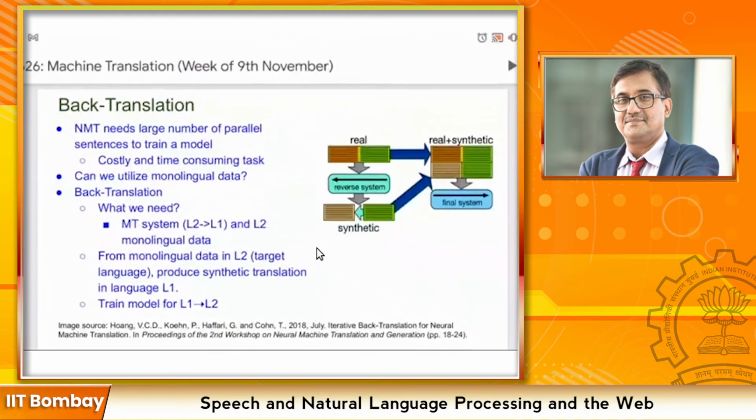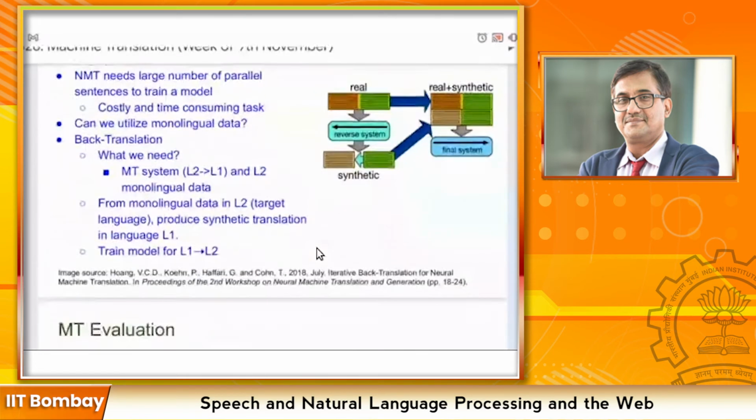So the question comes, how to evaluate a machine translation system. The generated target sentences should match the reference sentences, but encountering a full match is a very rare scenario. So we have to figure out some way to evaluate machine translation systems.